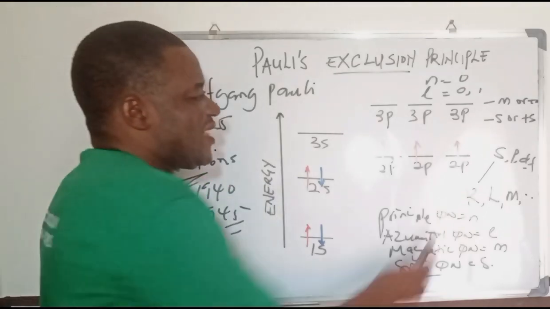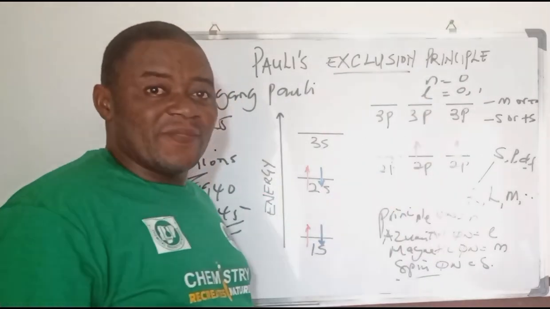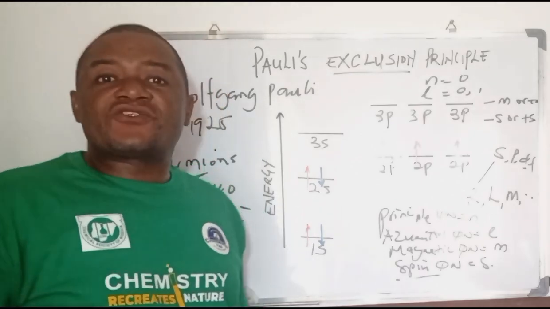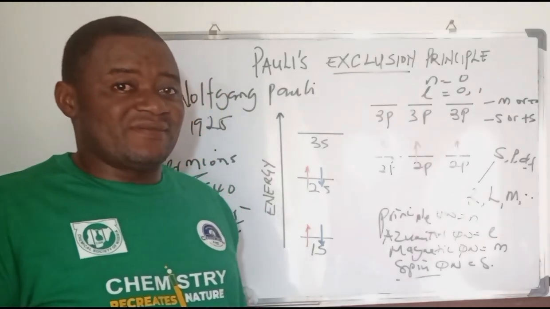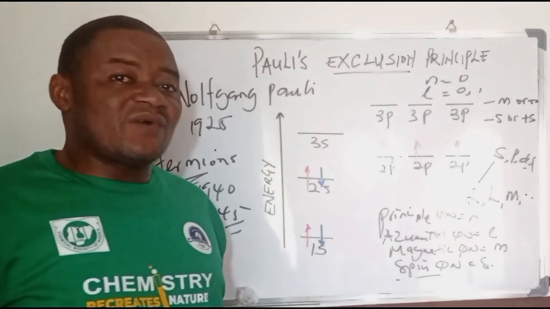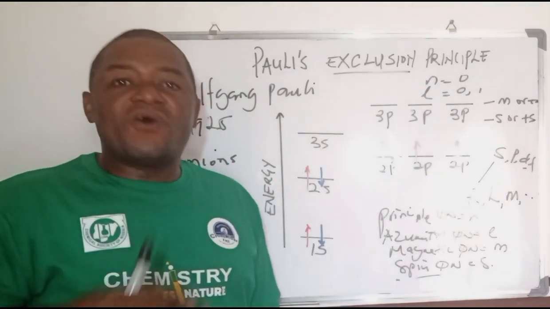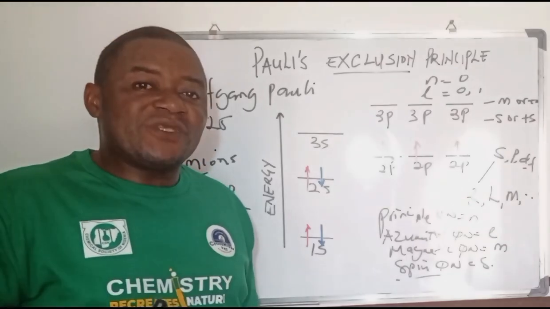So if you have the s subshell, for example, the principal quantum number is the same across all the electrons in that particular subshell. It's identical. The azimuthal or subsidiary quantum number is the same for all the electrons across that orbital.